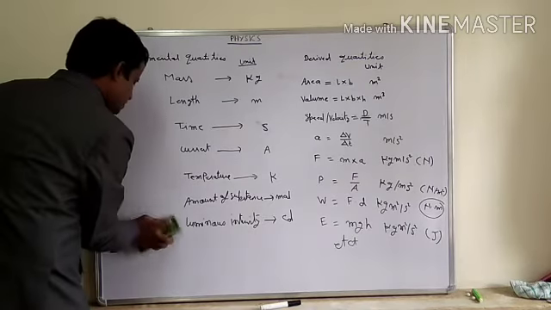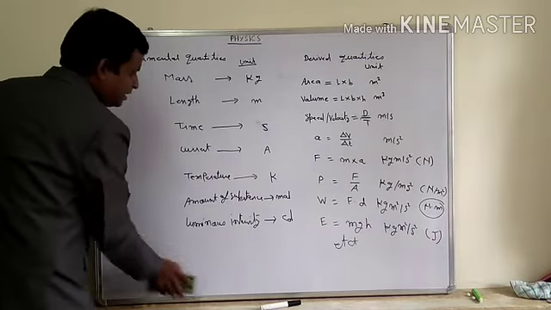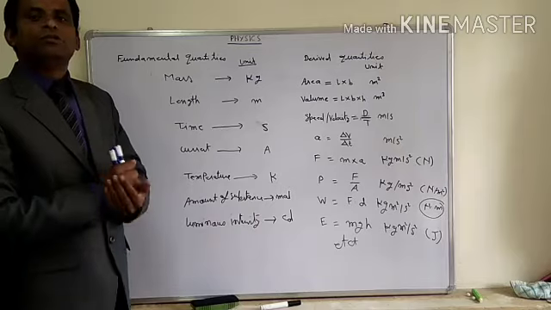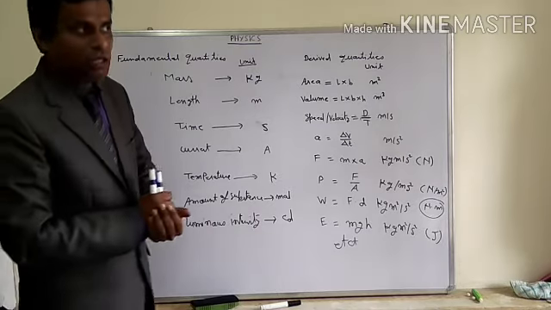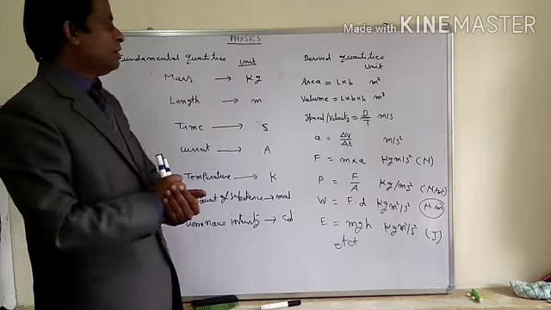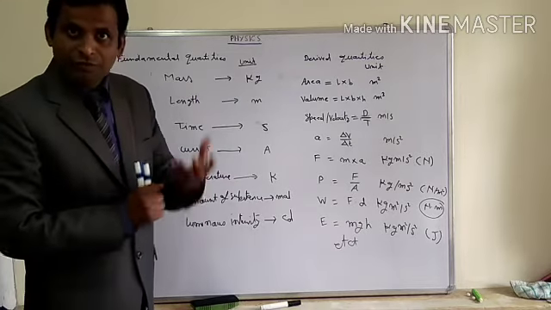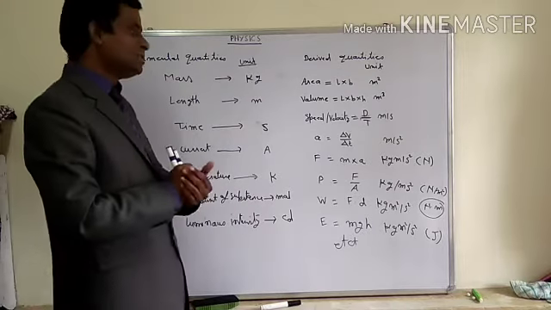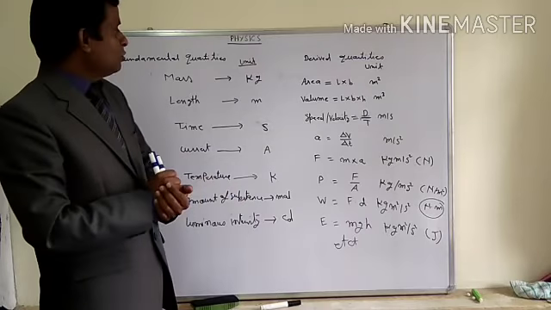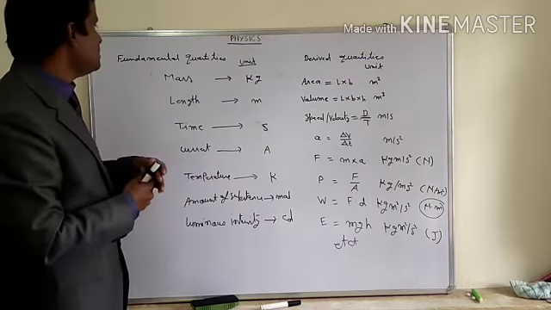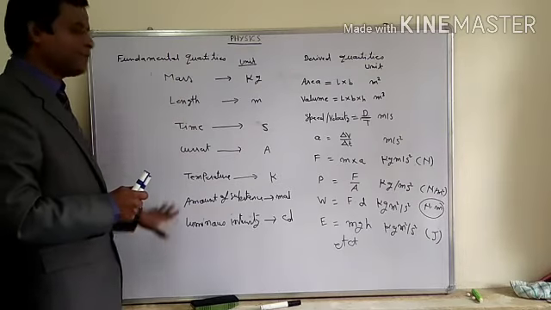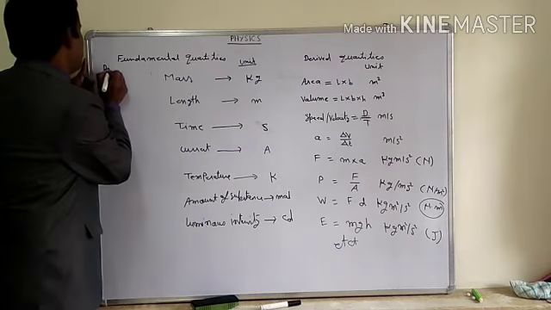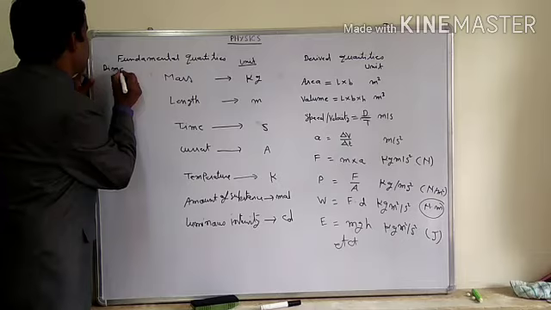For understanding dimensions, I am going to explain what the dimensional technique is. It is a technique with the help of which we may derive new physics formulas, new physics equations. With its help we may check the correctness of a physics equation. With its help we may convert one system to another system. These are the basic uses of dimensions. So dimension is actually what? Dimension means we are expressing quantities in terms of the fundamental quantities. How? What are the dimensions of the 7 fundamental quantities? I am going to explain it.